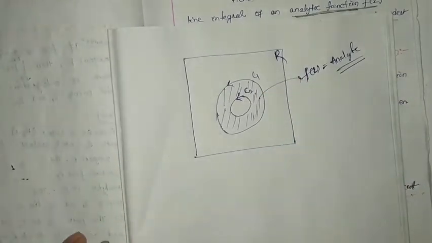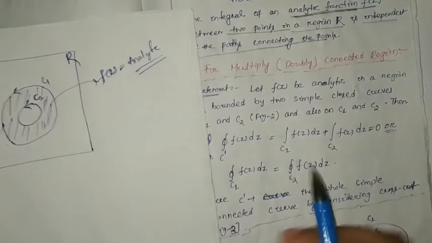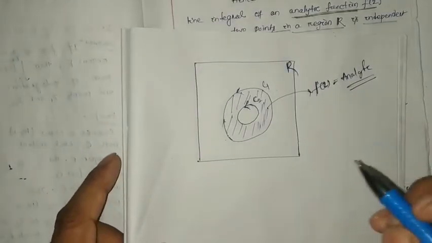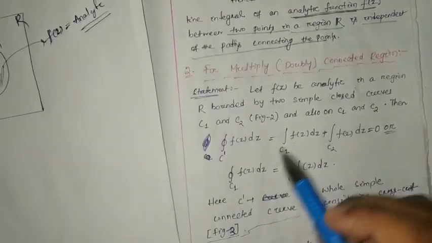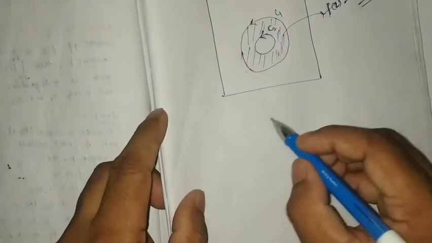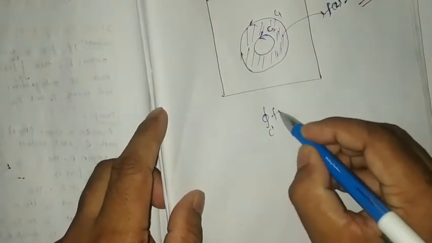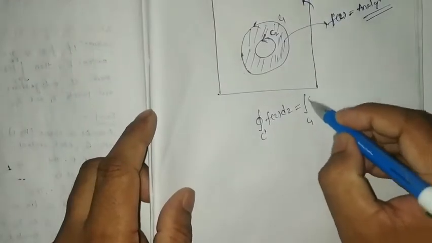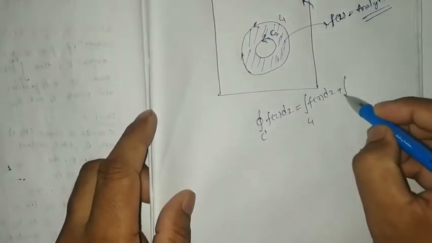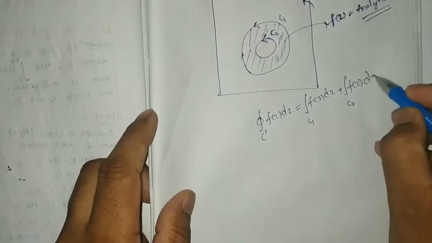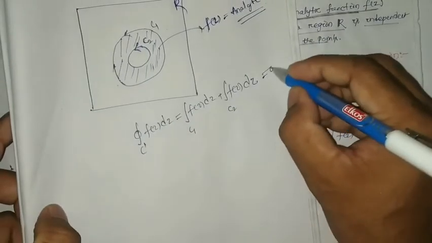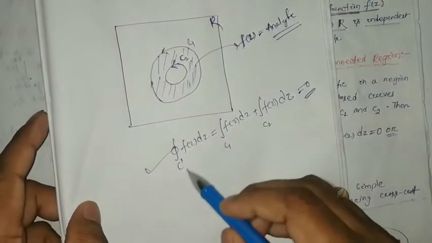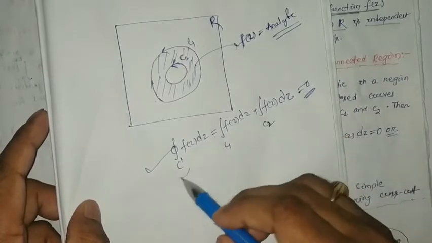Then what can we find? We can find that the closed integral over C dash of f(z) dz will be equal to the integral over C1 of f(z) dz plus the integral over C2 of f(z) dz, which will be equal to 0. What is the meaning of the C dash? We are going to discuss that in detail.